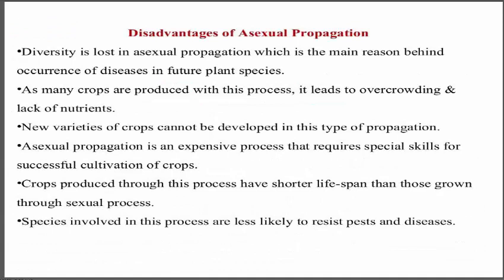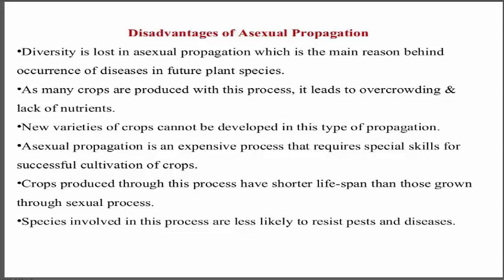And what are the disadvantages of asexual propagation? First, diversity is lost, and as many crops are produced with this process, it leads to overcrowding and lack of nutrients. New varieties of crops cannot be developed in this type of propagation.